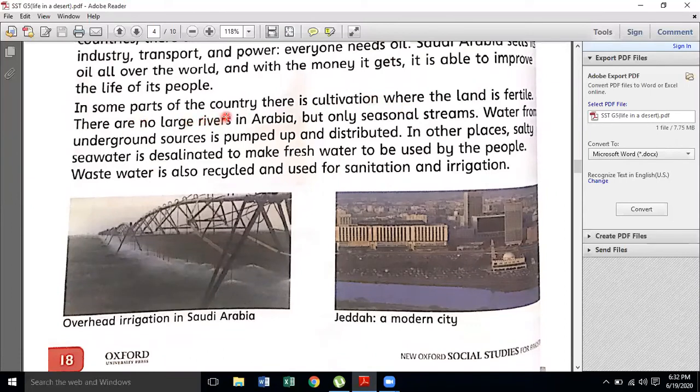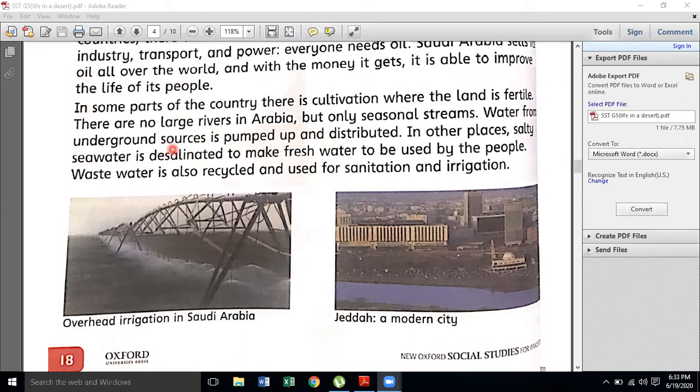There are no large rivers in the area, but only seasonal streams. Water from underground sources is pumped up and distributed. Pakistan is blessed with a lot of large rivers, but unfortunately in Saudi Arabia there are very few rivers. In fact, there is no large river in the area.